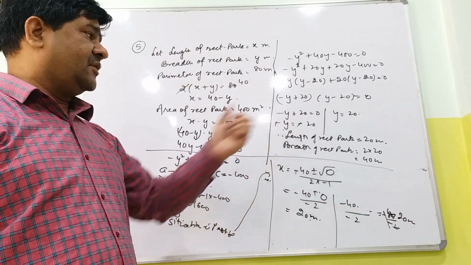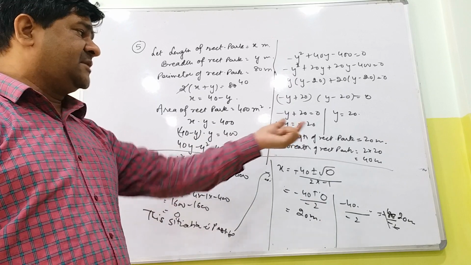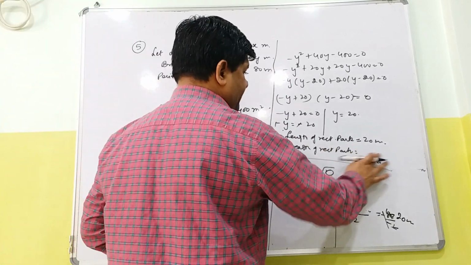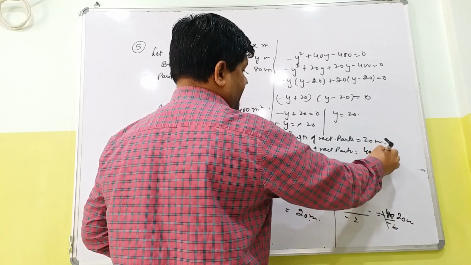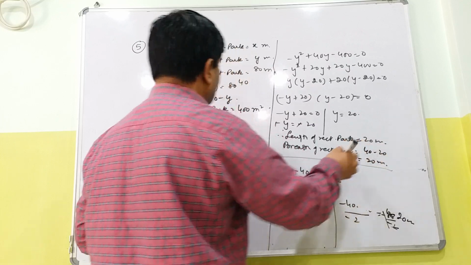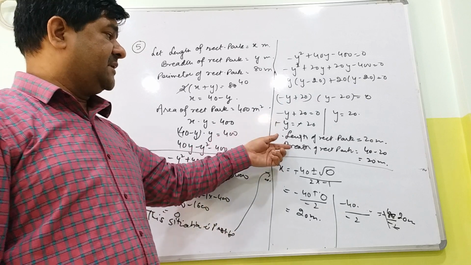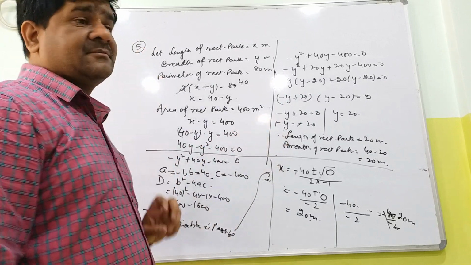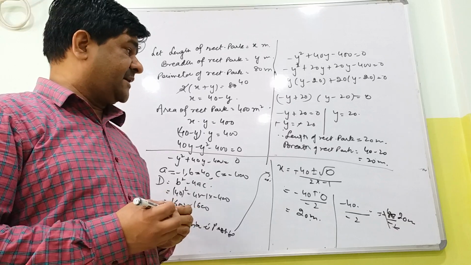So therefore length is 20 and breadth is 2 into 20. Breadth is also 20 meter, 40 minus 20. Both length and breadth are equal in this case. If length and breadth are equal, then it becomes a special case of rectangle, that is square.